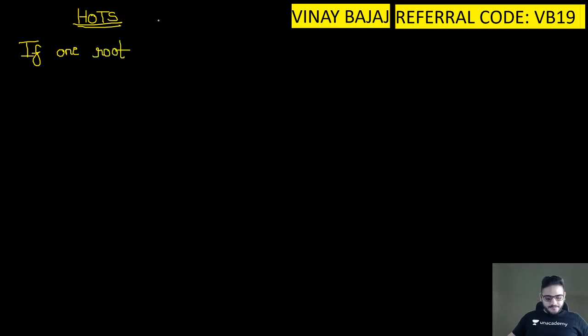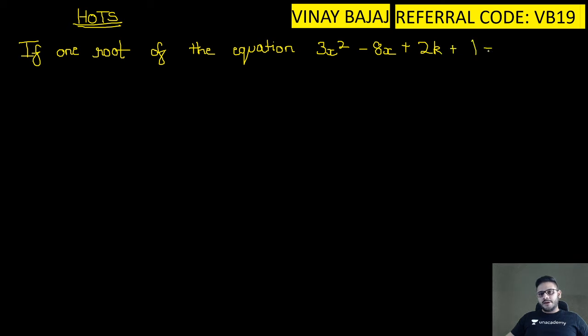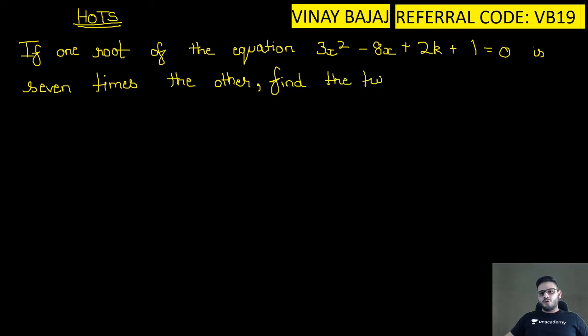If one root of the equation 3x square minus 8x plus 2k plus 1 is equal to 0 is 7 times the other, find the two roots and the value of k.